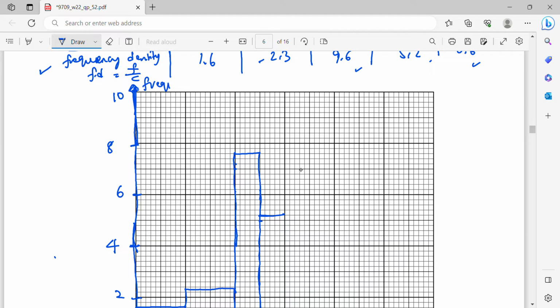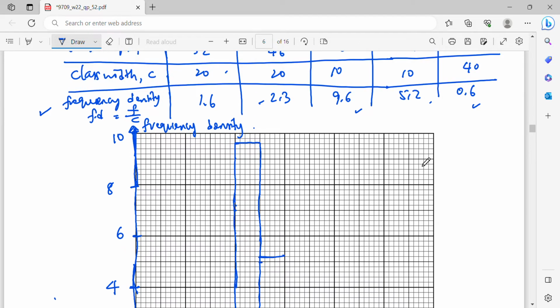So here is going to be frequency density. Right, so 9.6 means that I need to extend my histogram. So here is 9, 6 is over here. Right, then the other one is 5.2.